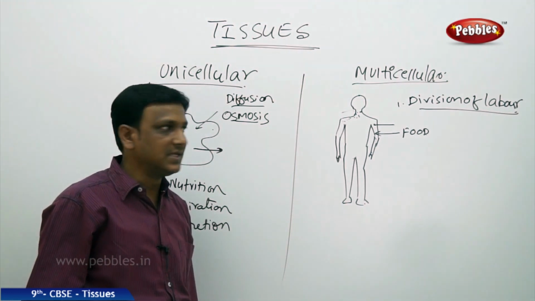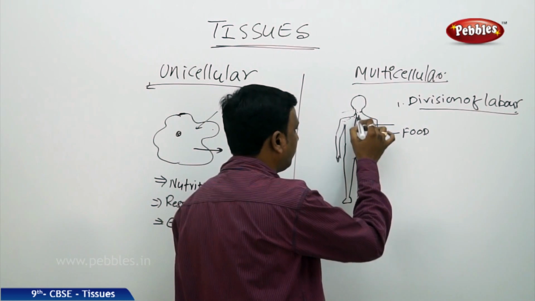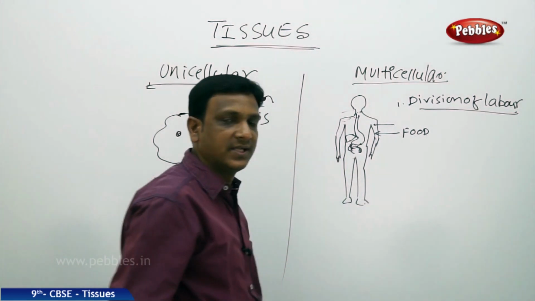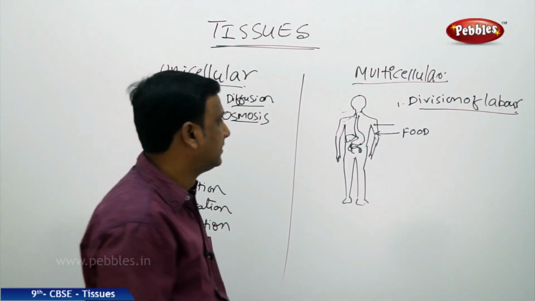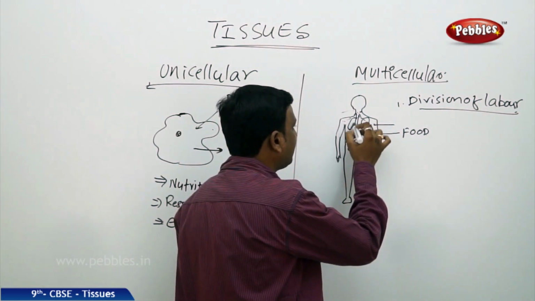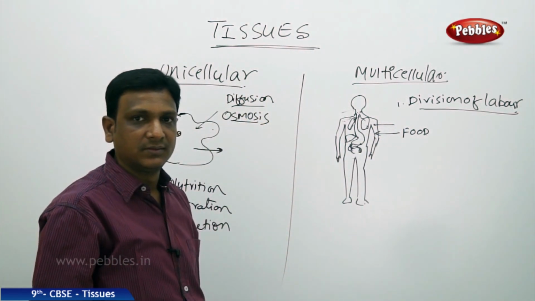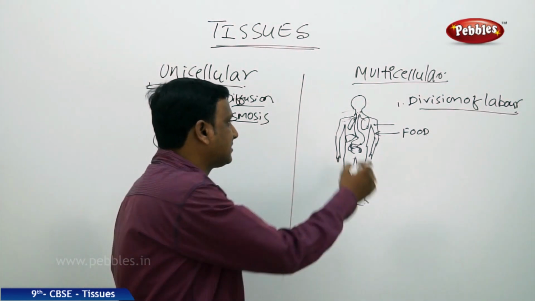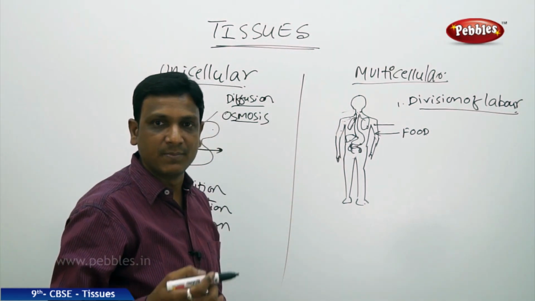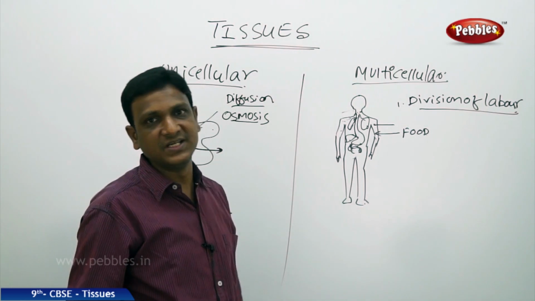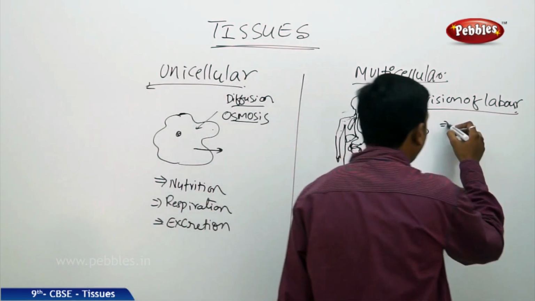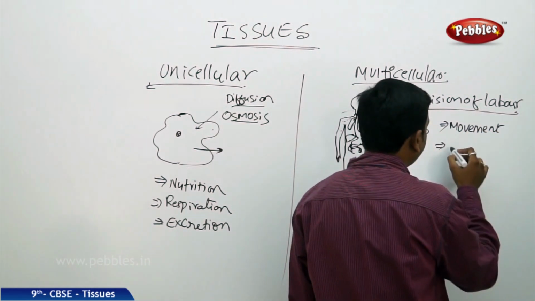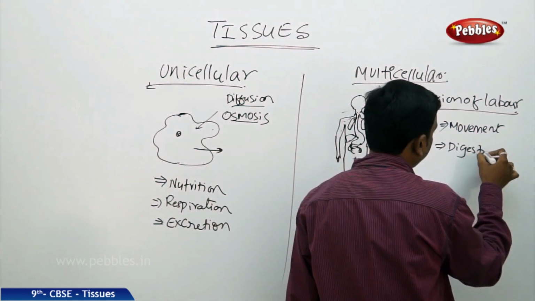Say, for example, the cells present in the digestive system take up the function of digestion. The cells that make up the respiratory system take up the function of respiration, collection of gases, excretion of gases. In this way, the cells that make up our bones provide support, and the cells that make up our muscles enable us to make movements. So there are different kinds of tasks in our body, like movement, that is walking or moving hands, or digestion,